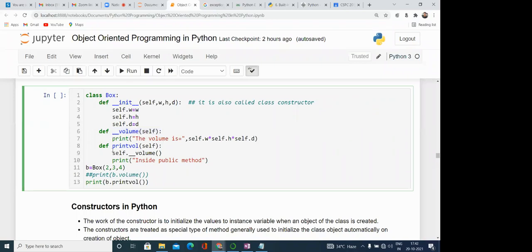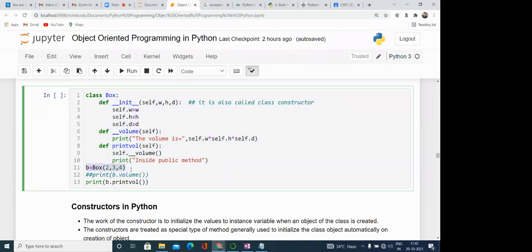Def and a print wall self, this is another method, and here self dot wall. So this portion is within the class. Here print wall is within the class, so here we can access this volume. But here you can see we have created an object B is equal to box, and this is outside of the class, because the body of the class is from this def to here.